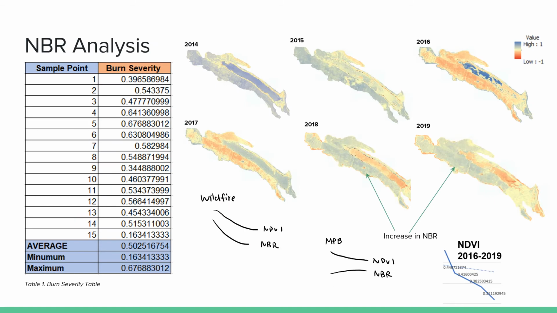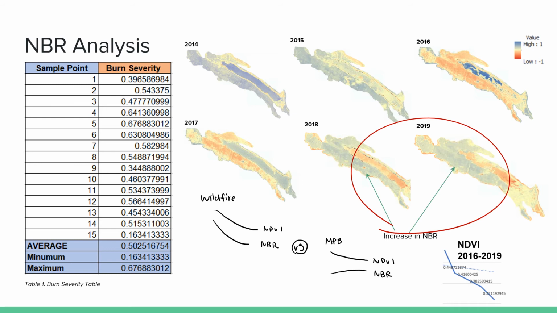Here's a burn severity table for NBR analysis. We can see the average burn severity is 0.5 and the maximum is 0.68. From the NBR maps on the right-hand side, we can see an increase of NBR from 2018 to 2019. But according to the previous NDVI values in 2018 and 2019, the general trend is decreasing.